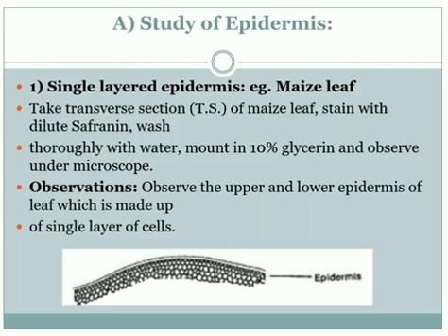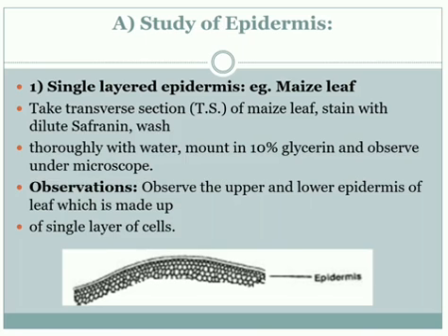This is the procedure. Take a maize leaf, cut a transverse section, stain that section with safranin, wash it, mount in glycerin and observe in the microscope. Observation.